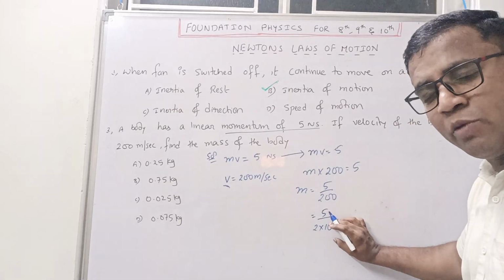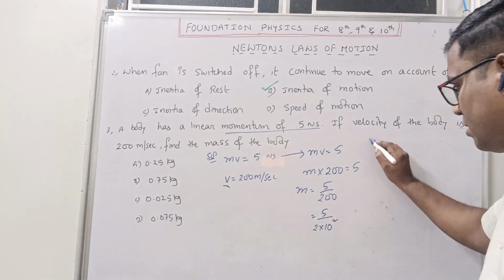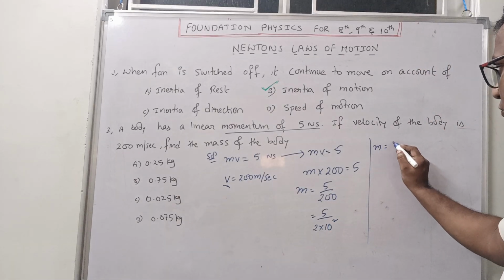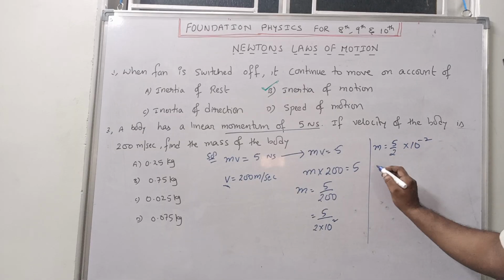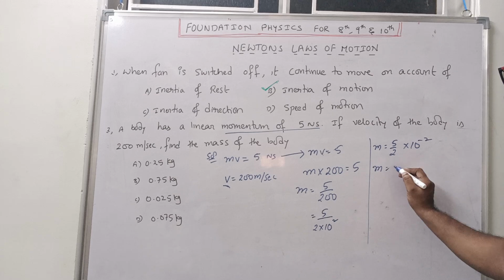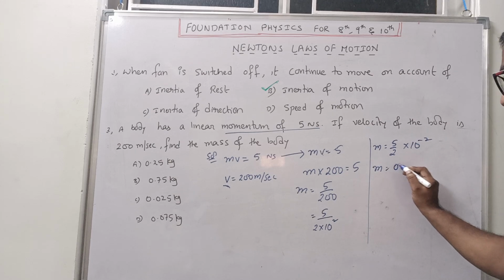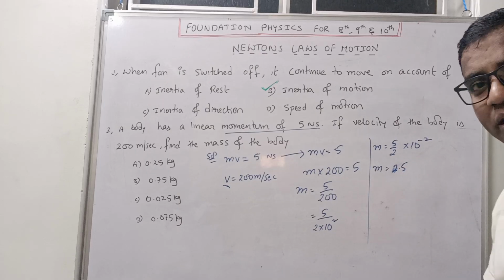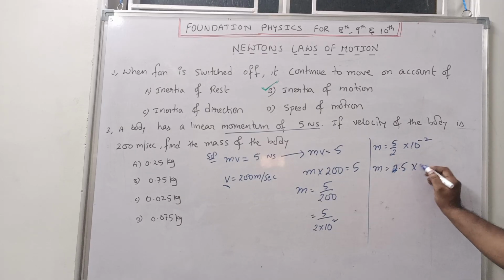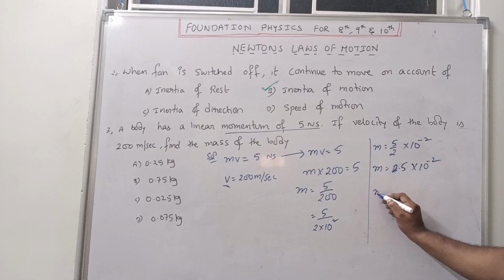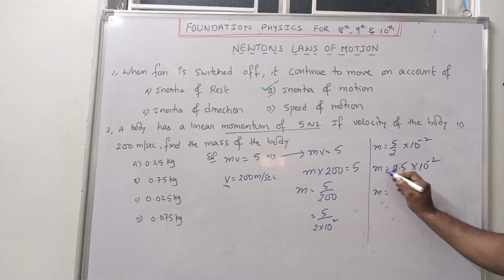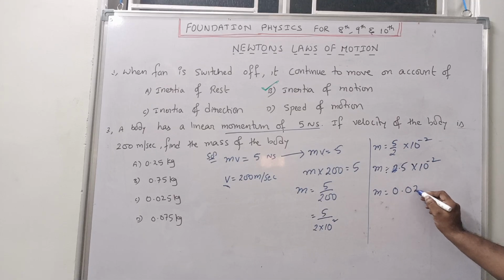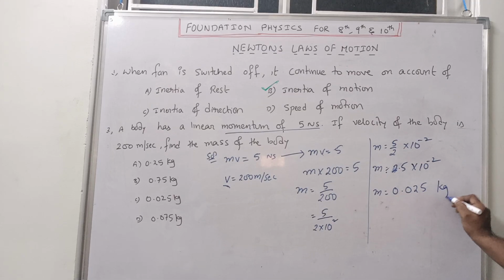This 10 power 2 in the denominator, if it comes to the numerator, becomes 5 by 2 into 10 power minus 2. 5 by 2 means 2.5, correct? So m is equal to 2.5 into 10 power minus 2. Minus 2 is there, so 1 and 2, so 0.025 kg. This will be the answer.